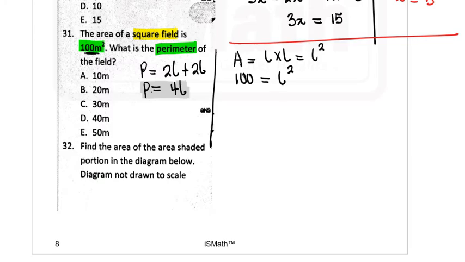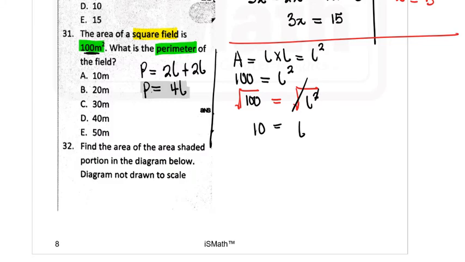And already I've told you how to eliminate squares. We introduce square roots. So by introducing square roots to both sides, let me even show you what happens there. This is 100 and this one here is L squared. So this squared will cancel the square root sign. That's actually what happens. Don't ask me why. At this stage, it is okay to know that this will happen. So L is equal to, now square root of 100 will be 10. So L is equal to 10. Now we know the length is equal to 10.